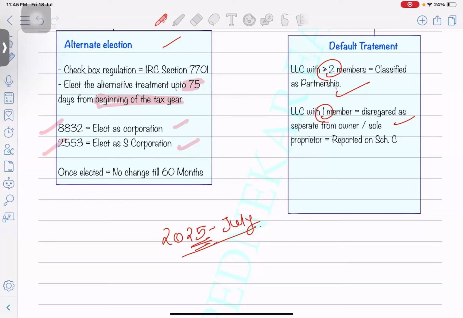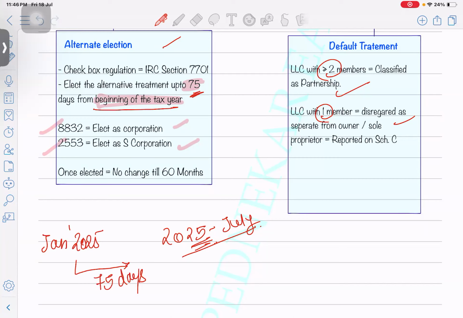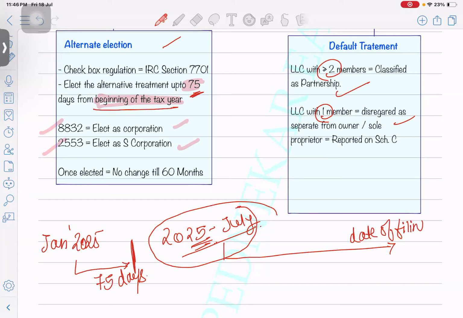From the beginning of the tax year, up to 75 days, means from January 2025 for the next 75 days, I can make the election at the early stage. Or once the business is formed, until the date of filing my return, I can make a late election by giving a specific reason. You have to put it in detail in the tax return.